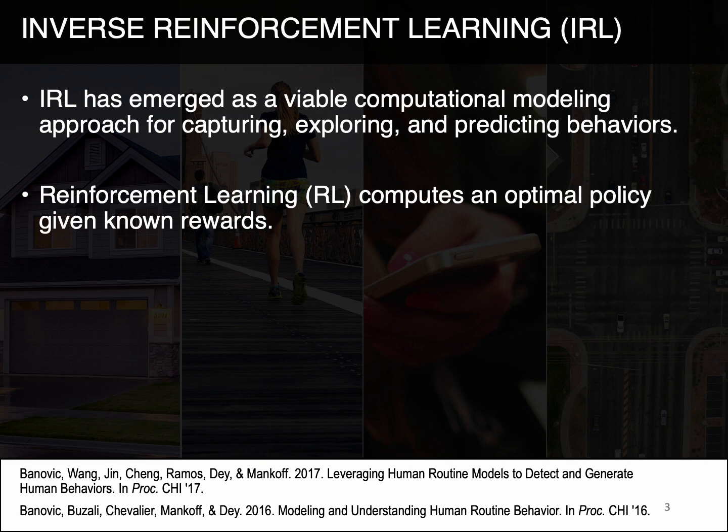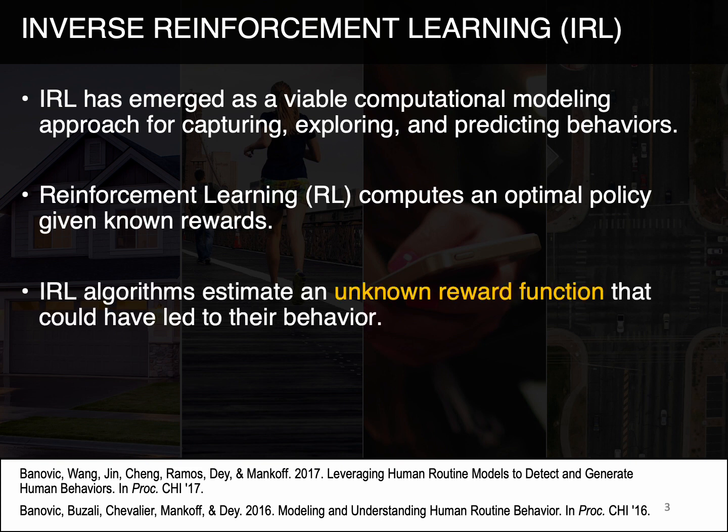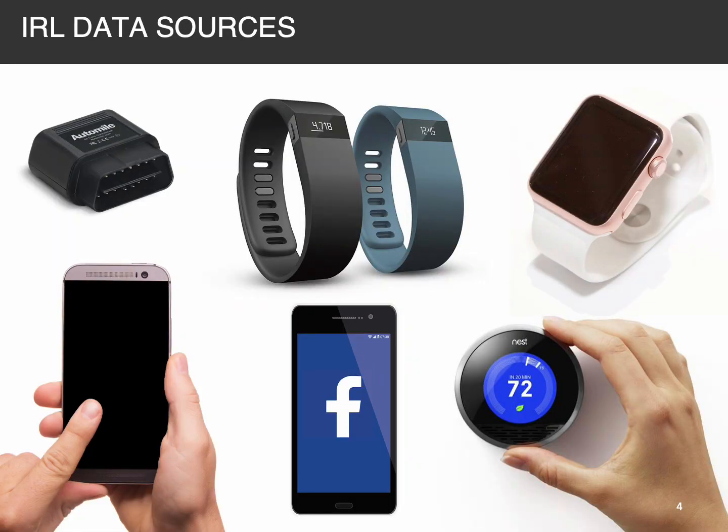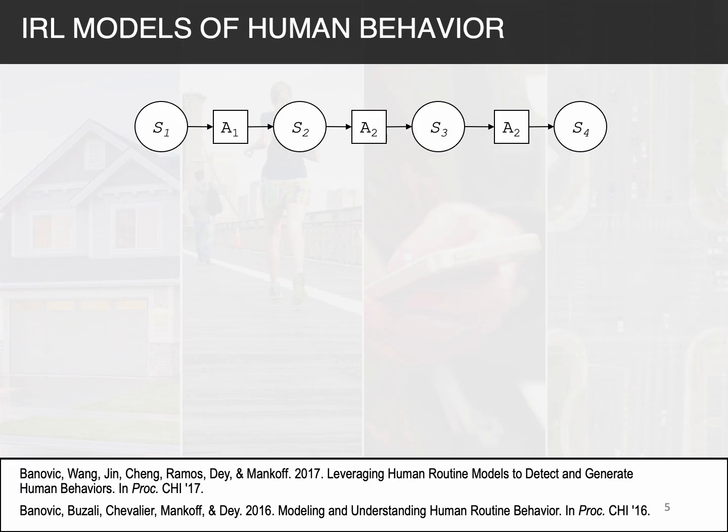Unlike reinforcement learning algorithms that compute an optimal policy given known rewards, IRL algorithms estimate an unknown reward function that could have led to human behavior, and they do so by learning from historical behavioral data. Such data can come from people's personal devices, their wearable devices, as well as from smart environments.